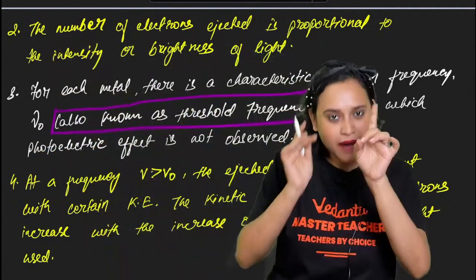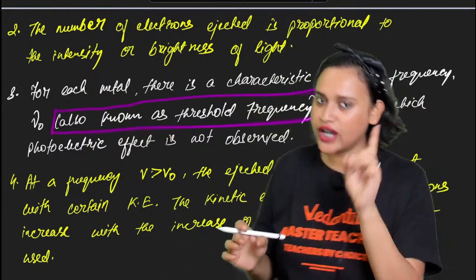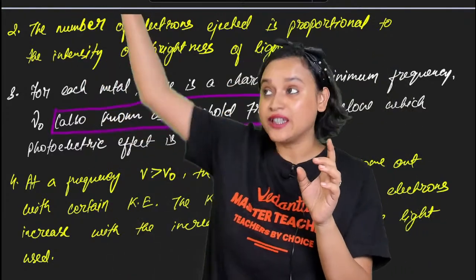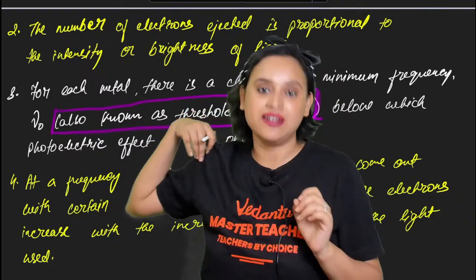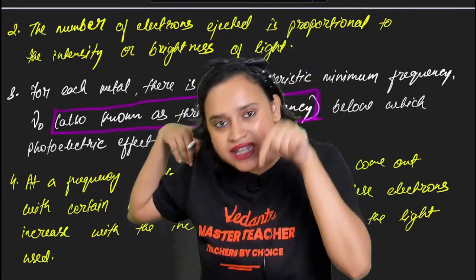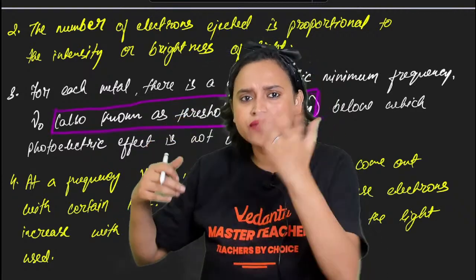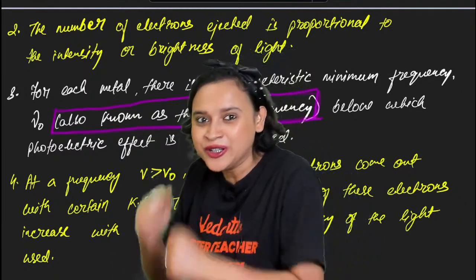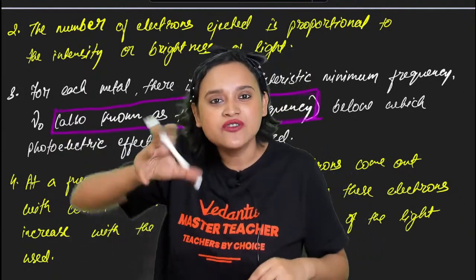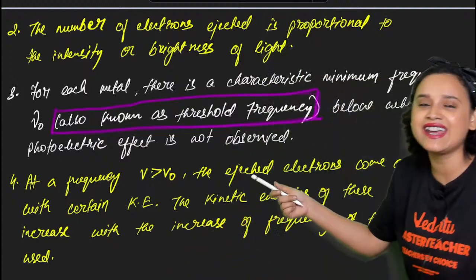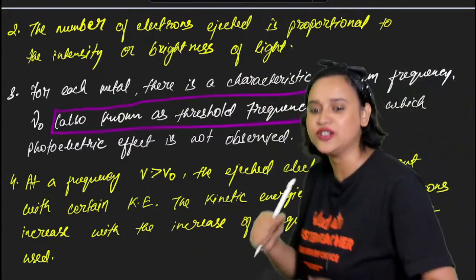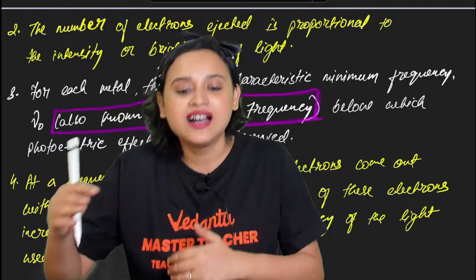Let us suppose the frequency was 10, but this electron only requires 2. What will it do with the extra 8? Kinetic energy. It will convert that into kinetic energy and it will start running. Dun, dun, dun. It will start running, everybody.